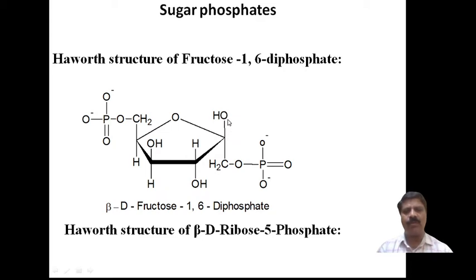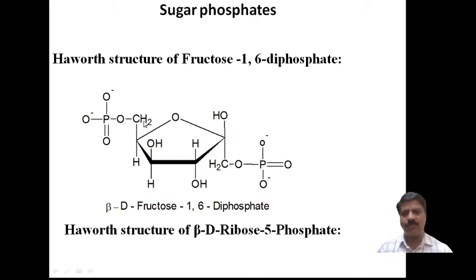OH group is above the plane, and here there is a CH2OH, the primary alcoholic group, and again here a primary alcoholic group CH2OH. The numbering takes place from here: 1, 2, 3, 4, 5, and 6.